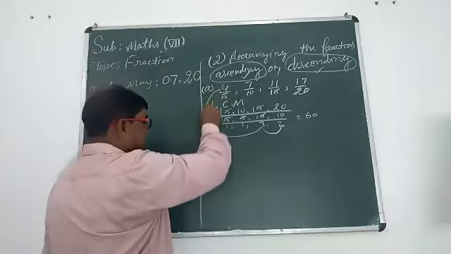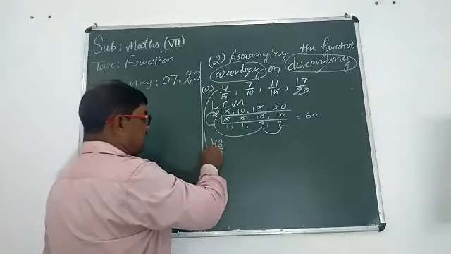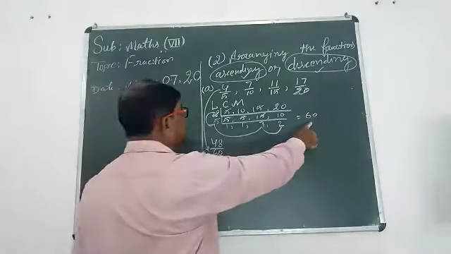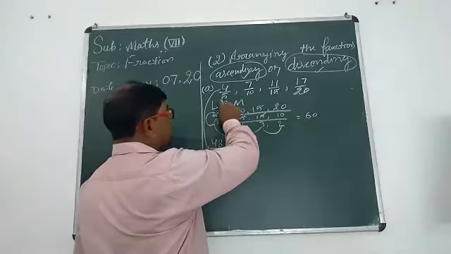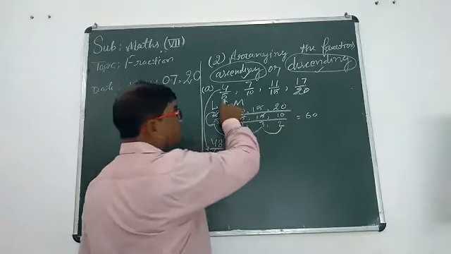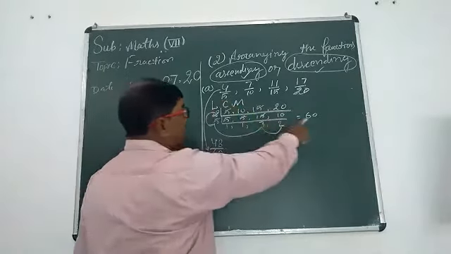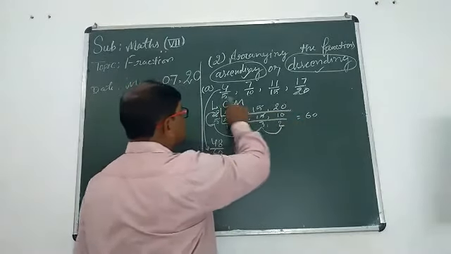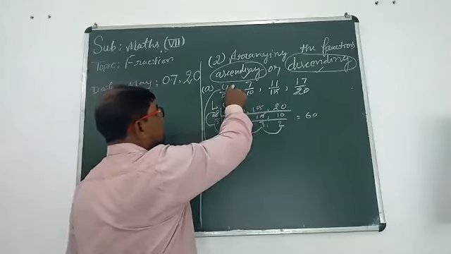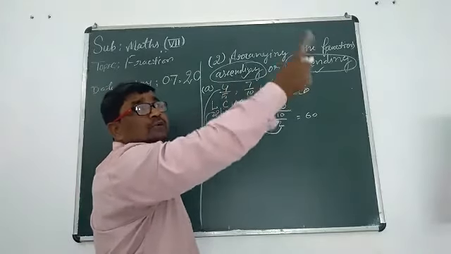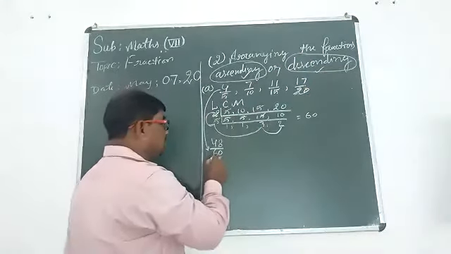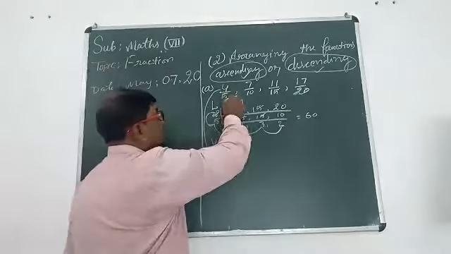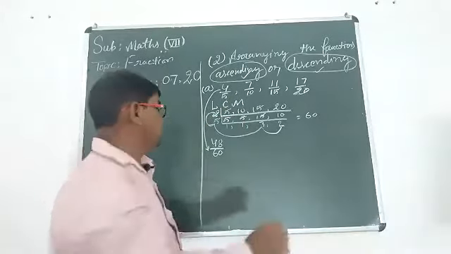Take the first fraction here. How are you writing it? Because your LCM is 60, we will divide the LCM by the denominator. 12 5s are 60, check. 12 5s are 60. Now 12 multiplied by 4. 12 4s are 48. So we are writing here 48 upon 60 instead of 4 upon 5.